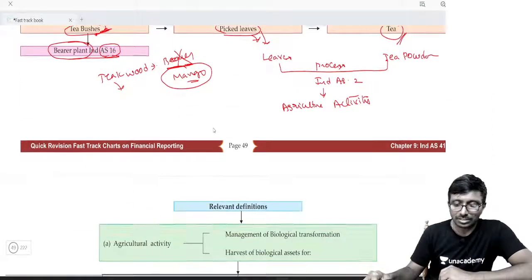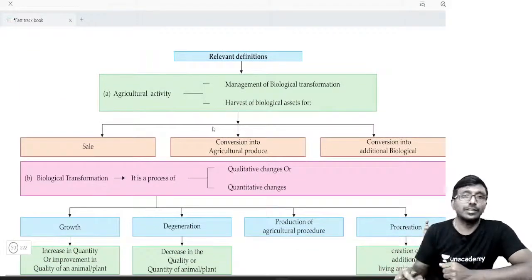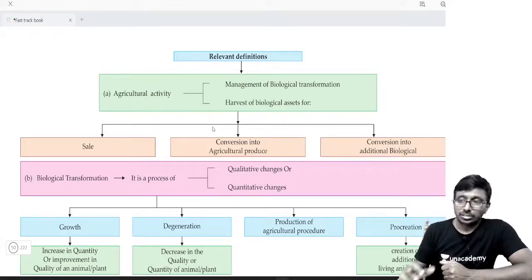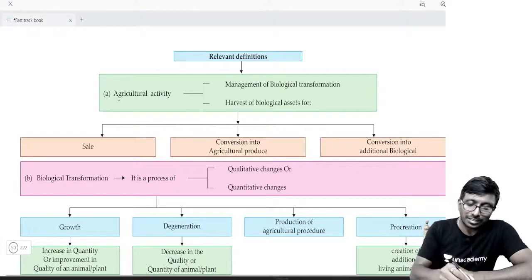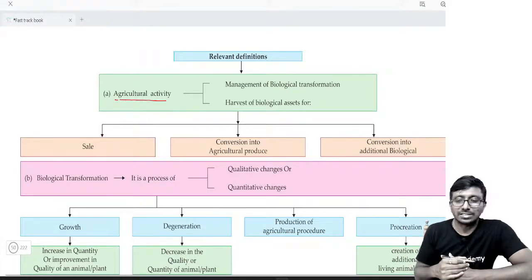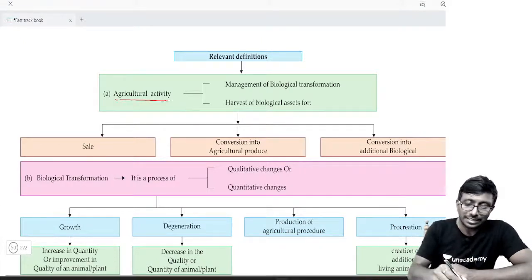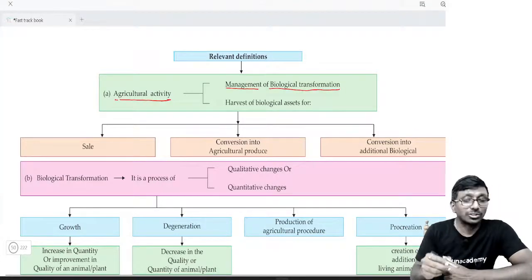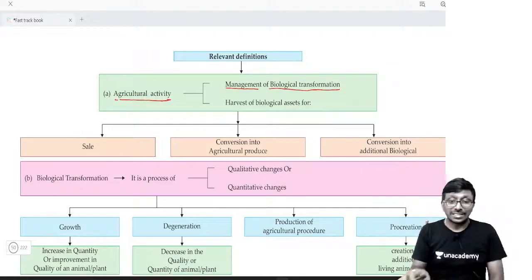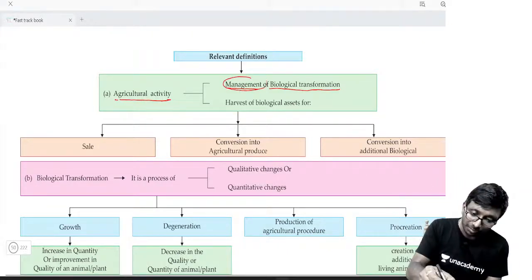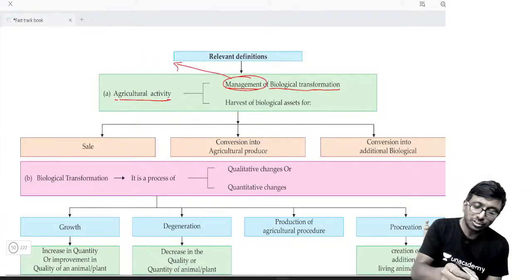Anyhow, let's look at the relevant definitions. What is agriculture activity? You have to focus on this. First point, agriculture activity. When do you say it is an agriculture activity? We say it is an agriculture activity when there is a management of biological transformation. Listen, it is a management. What do you mean by management? We are supporting, that's all.